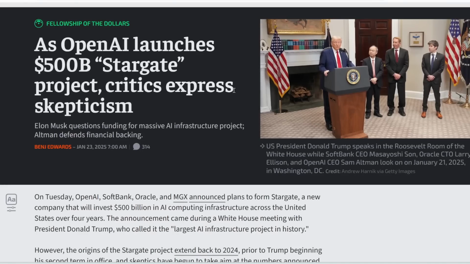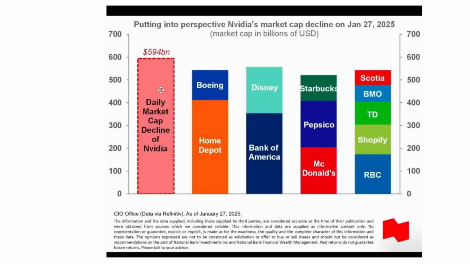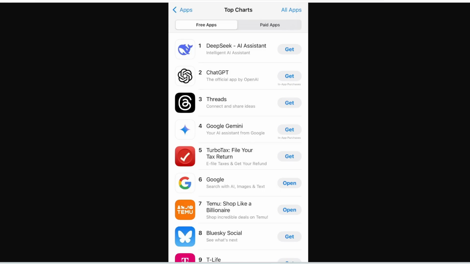Remember I mentioned OpenAI and the US government planning a $500 billion data center project? Now that's going to take years to build, and $500 billion is a huge amount. For your comparison, this is bigger than the GDP of many countries. But the fact that this DeepSeek announcement caused Nvidia to drop over $600 billion in value in just one day is pretty insane to think about. And also this week, the DeepSeek mobile app was released, and it shot up to the top of the charts in the App Store, becoming the most popular app, even ahead of ChatGPT.